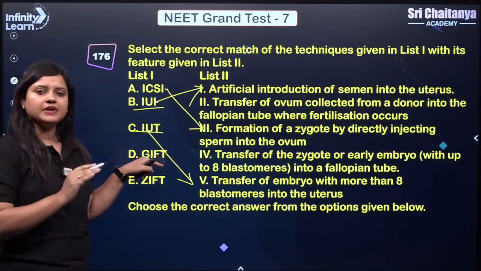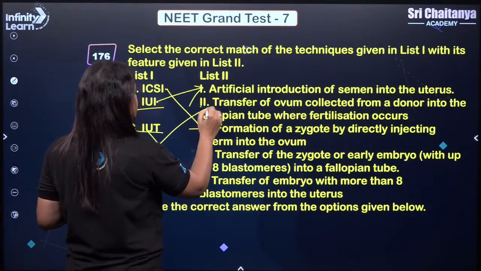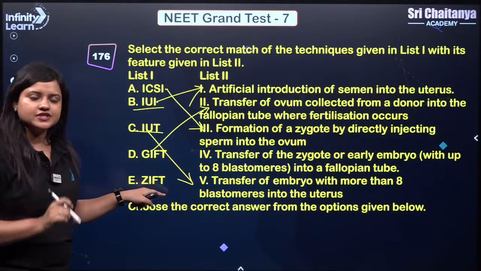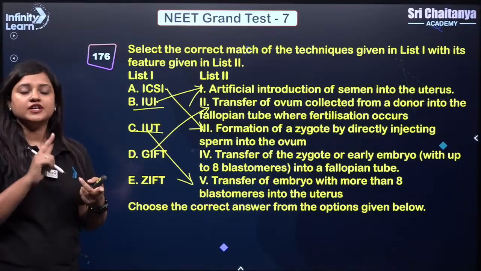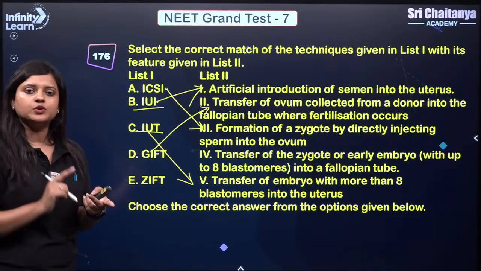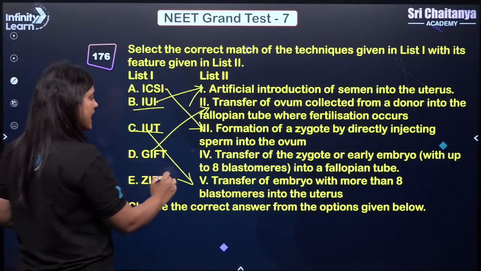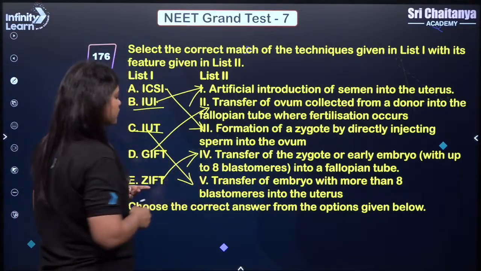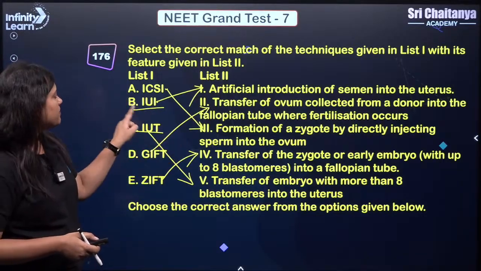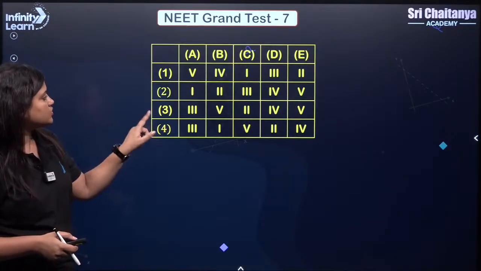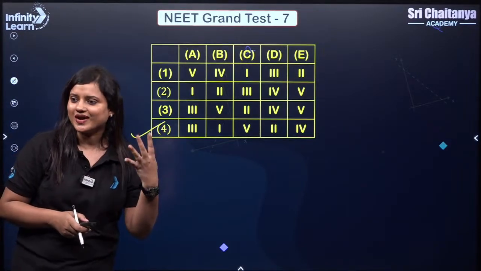Now GIFT is gamete intrafallopian transfer, where gametes are introduced into the fallopian tube. ZIFT, zygote intrafallopian transfer, where zygote or embryo with up to 8 blastomere stage is introduced into the fallopian tube. So I will match this ZIFT with 4. Okay, so now we got our answer. A is matched with 3, B is matched with 1. So 3 and 1, we have just one option like this, that is 4th one.